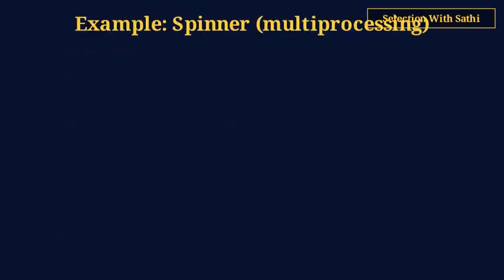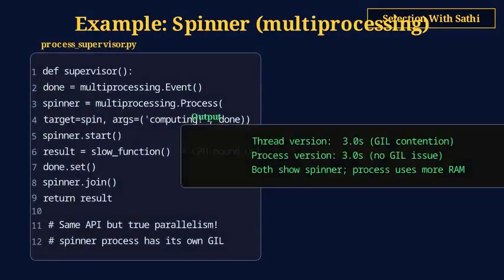The multiprocessing version uses Process instead of Thread. We import Process and Event from multiprocessing. The spinner runs in a separate process with its own GIL and memory space. The API is nearly identical. Start, join, and Event work the same way. The main process computes the result and sets the done event. For this I/O-bound spinner, there's no advantage over threading. Multiprocessing shines for CPU-bound work where the GIL is the bottleneck.